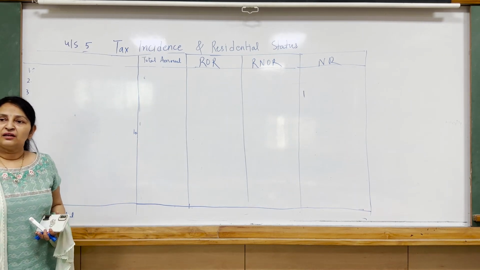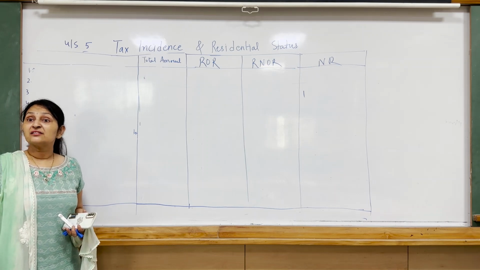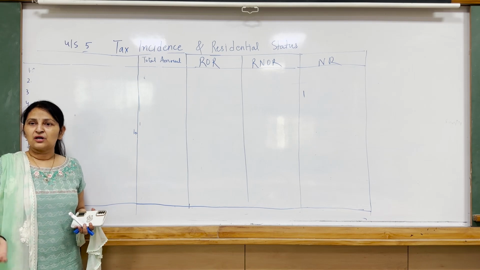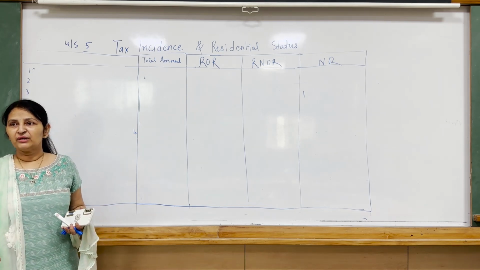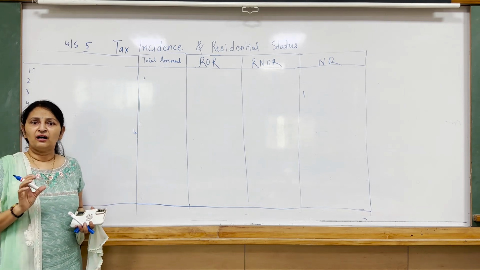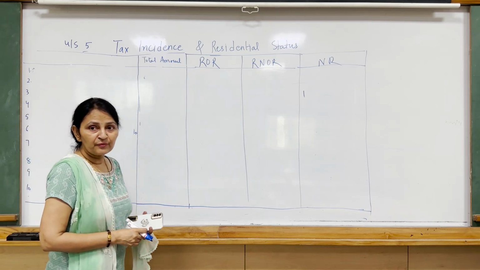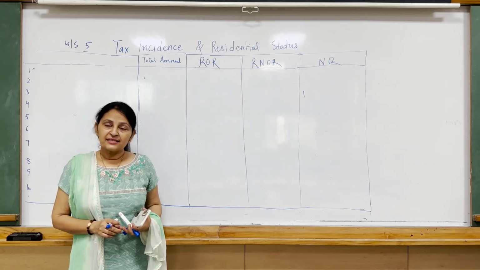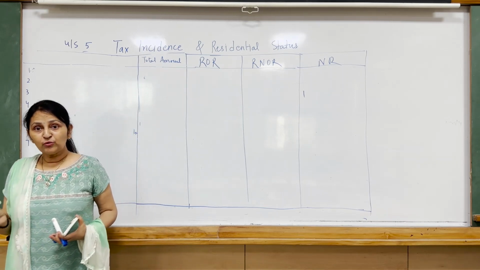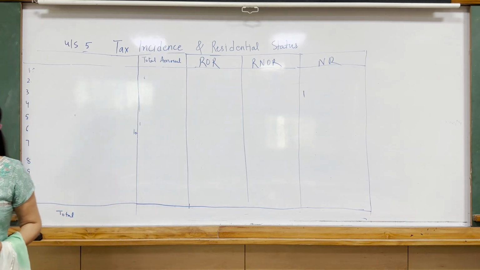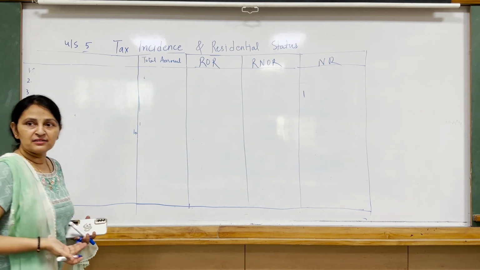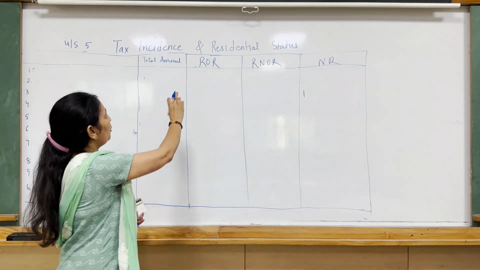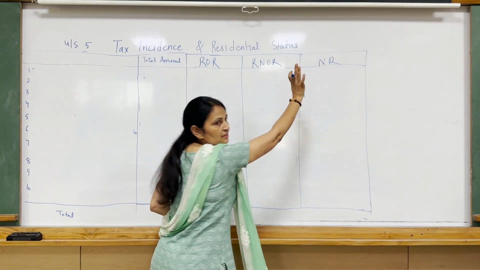Third, income not received in India but deemed to be received in India, or accruing outside India but deemed to accrue inside India, means something is there from India. Either it is received in India, accrued in India, arises in India, or deemed to be received, earned or arising in India, it is Indian income and is taxable in all types of assessees.